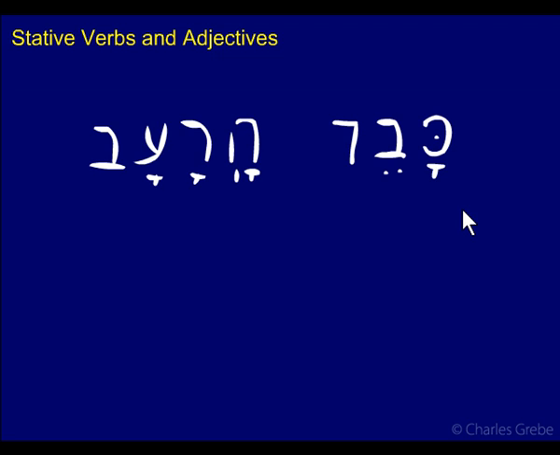Or it could be a predicate adjective, an adjective functioning in the predicate position. Remember, we have three types of adjectives. If it's over here, the adjective tends to be attributive. It's modifying this. The heavy famine. If it's a substantive, it's functioning as a noun, which really wouldn't work here. And the third option was the predicate use of the adjective. Heavy, literally, heavy is the famine, or heavy was the famine, where the verb to be is implied. So there's some ambiguity here in terms of form, but it's not really much of a problem for translation.